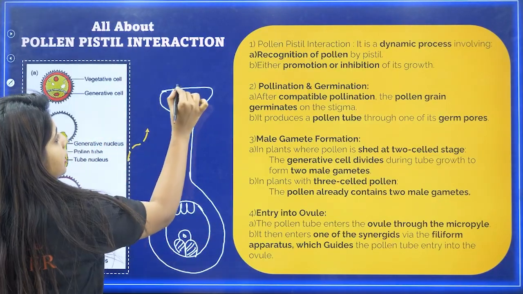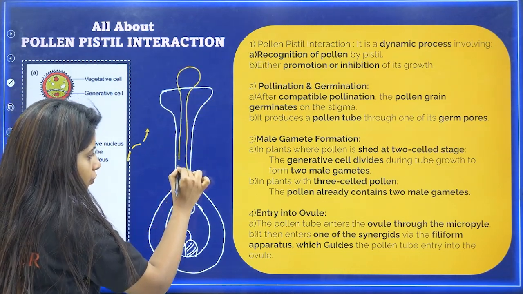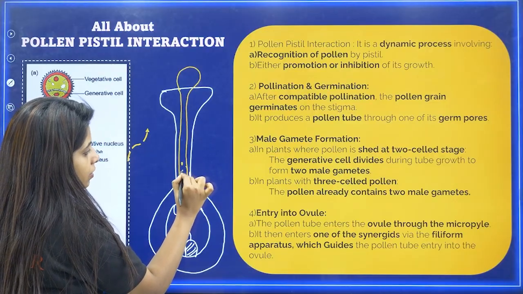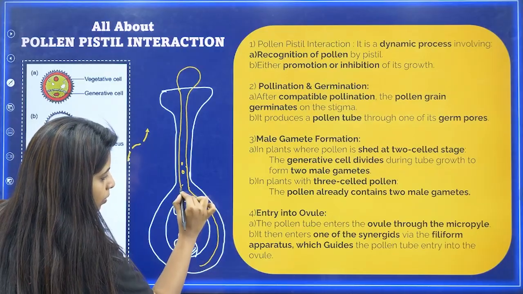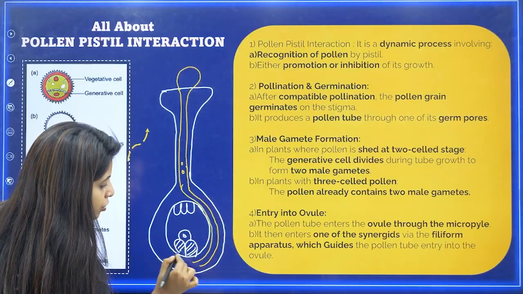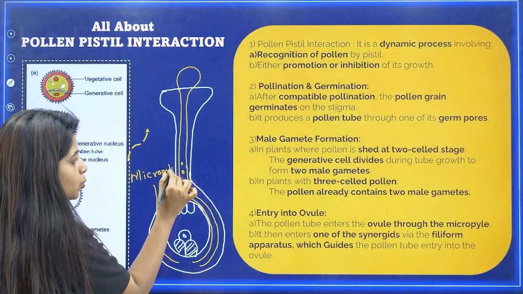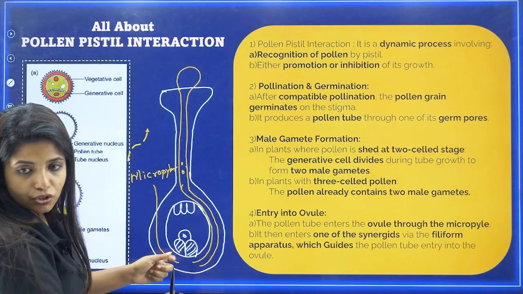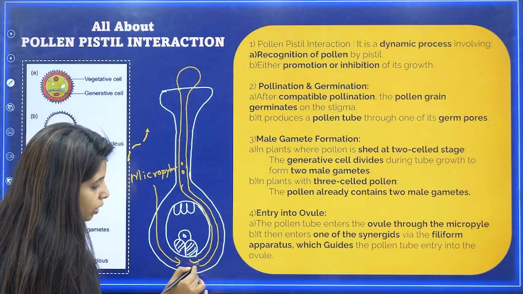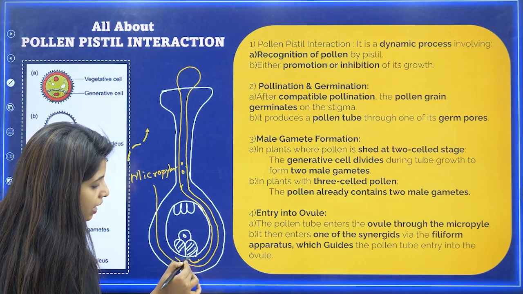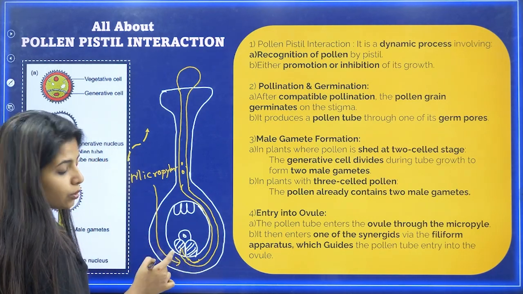Okay, now the pollen grain lands up here. It forms a tube like this, which is known as the pollen tube. The pollen tube is carrying the two male gametes. It comes like this, and slowly when it reaches the micropylar region, where the integuments are not there, where the covering of the ovule is not there, the pollen tube will slowly get inside one of the synergids, and who guides it?